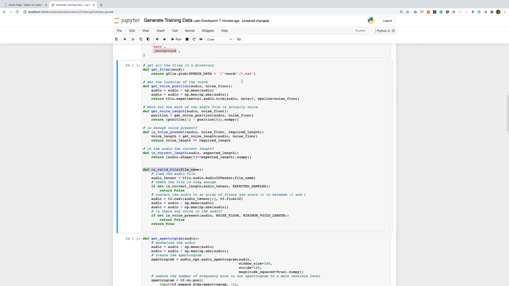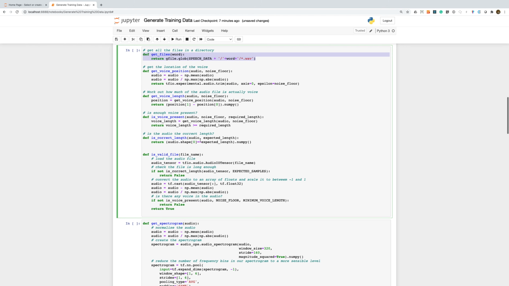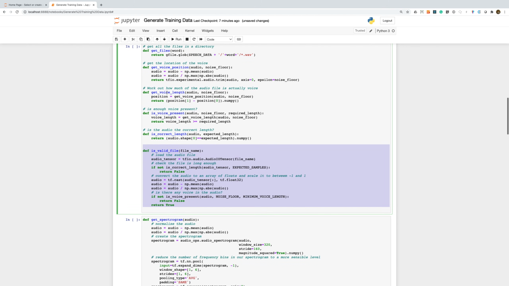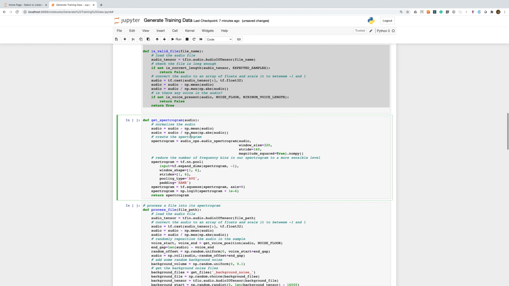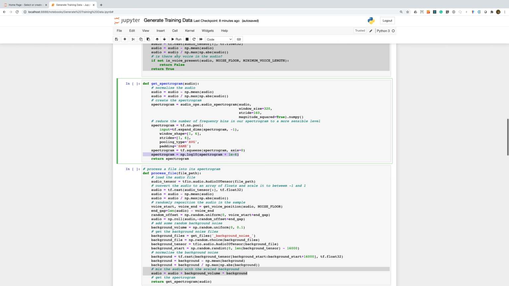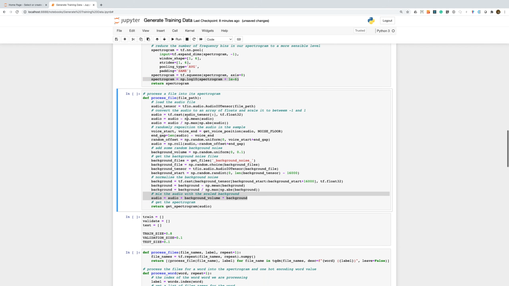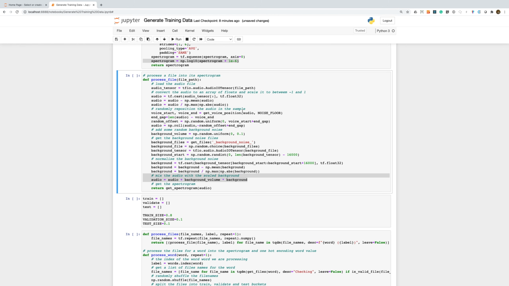I've made some helper functions for getting all the files for a word, and also for detecting if the file actually contains voice data. Some of the samples are not exactly 1 second long, and some of them have truncated audio data. We then have our function for generating the spectrogram for an audio sample. We first make sure the audio sample is normalized, and then we compute the spectrogram. We reduce the result of this by applying average pooling. We finally take a log of the spectrogram so that we don't feed extreme values into our neural network, which might make it harder to train.